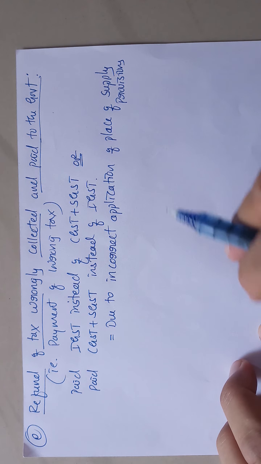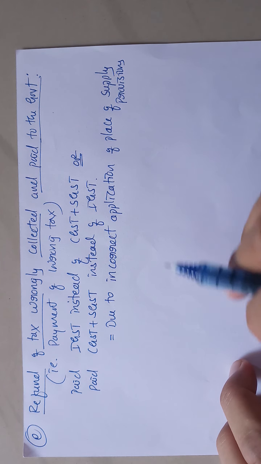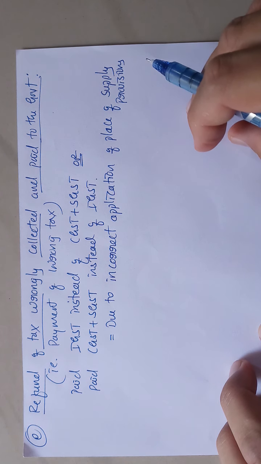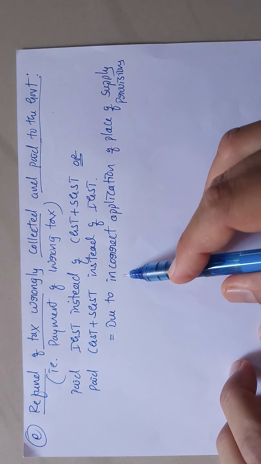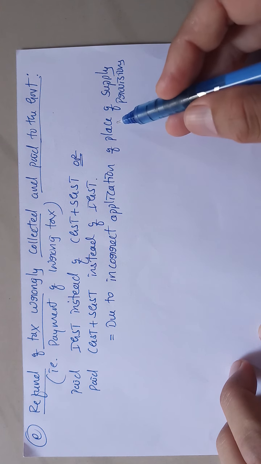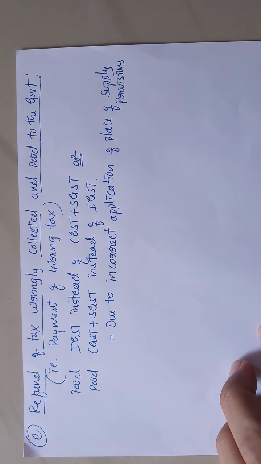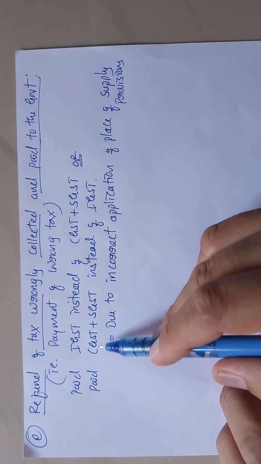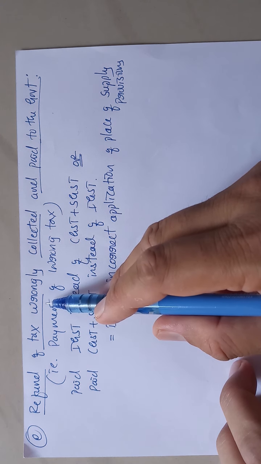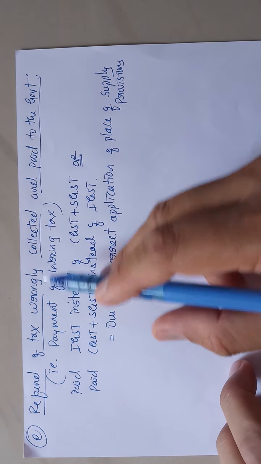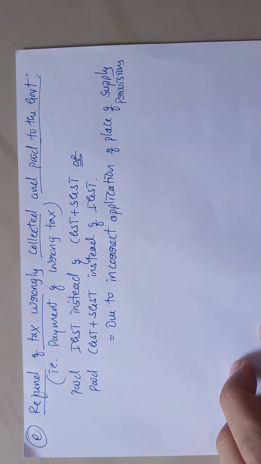If a registered person supplies goods and incorrectly applies the place of supply provisions, that leads to collection of wrong tax and payment to the government.